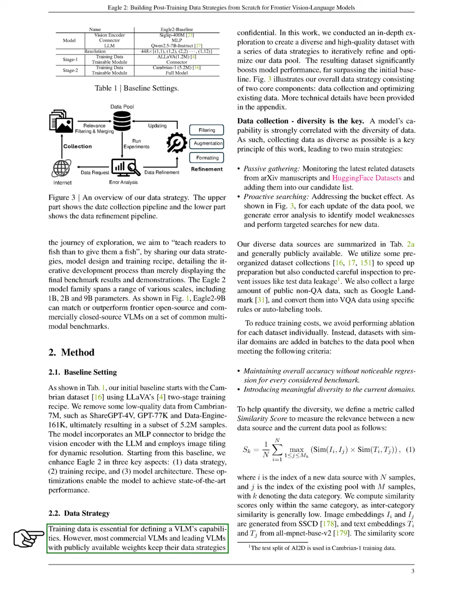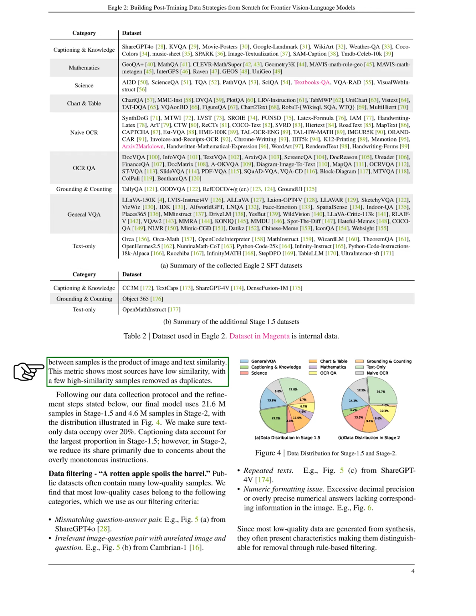We emphasize diversity in our data collection, using both passive gathering, monitoring new datasets, and proactive searching to address gaps in our data pool. We summarize our diverse data sources, which are generally publicly available, and ensure careful inspection to avoid issues like test data leakage. To quantify diversity, we developed a similarity score metric that measures how relevant new data sources are to our existing pool. This score helps us identify and remove duplicate or low similarity samples.